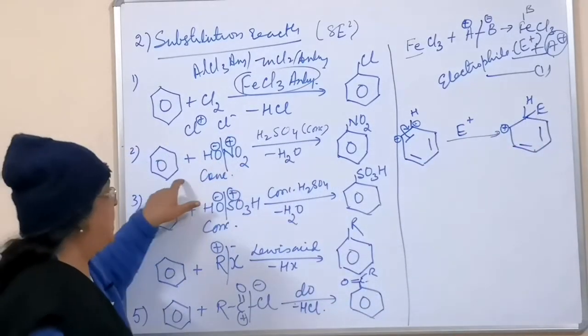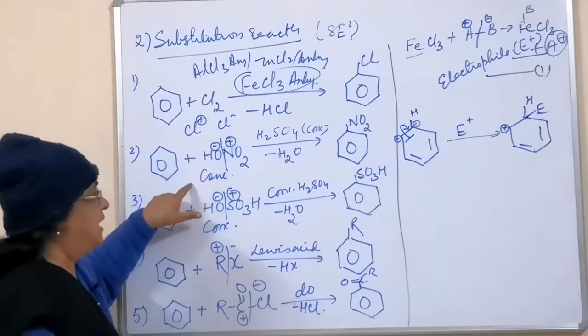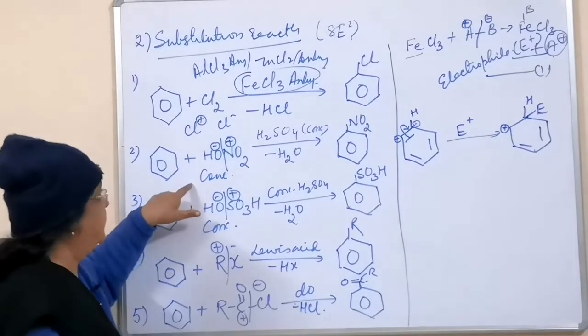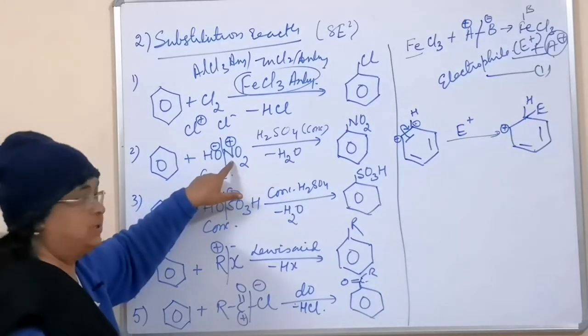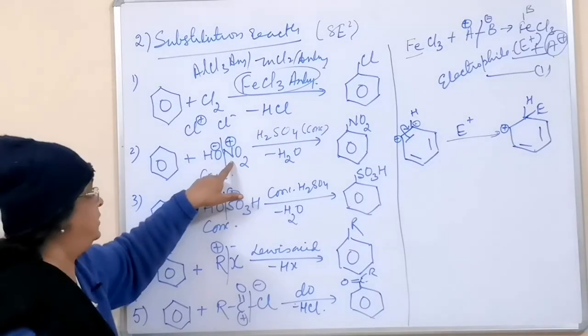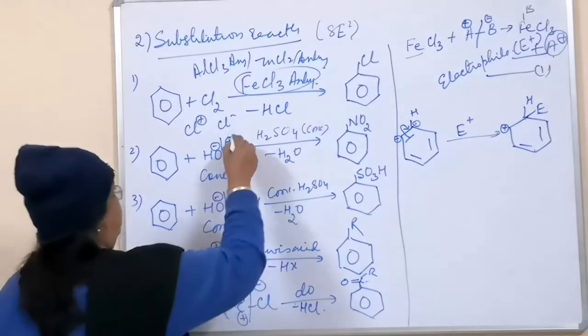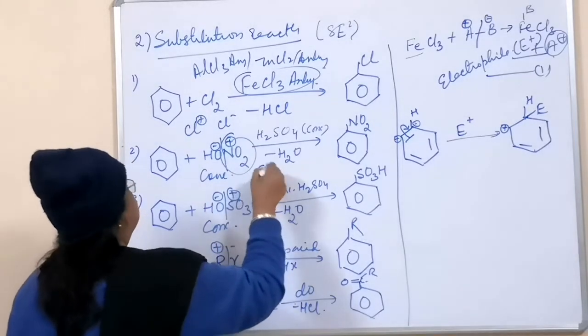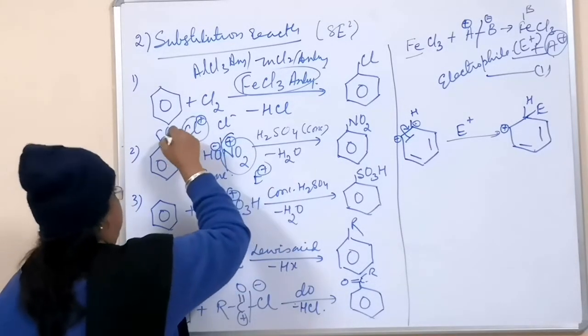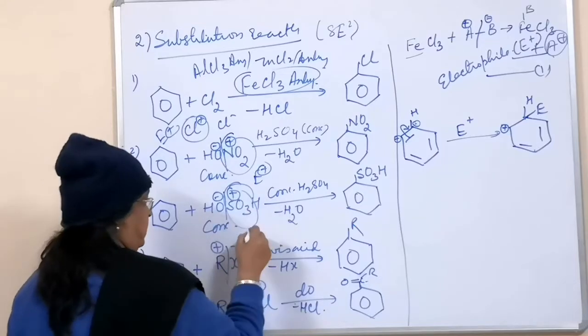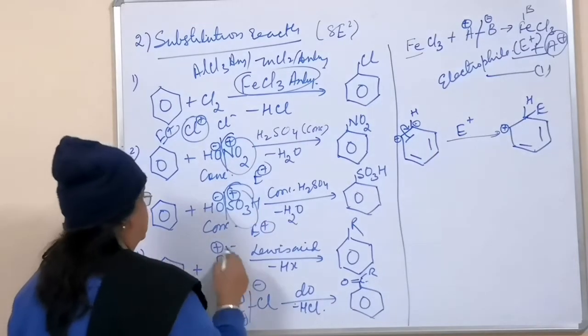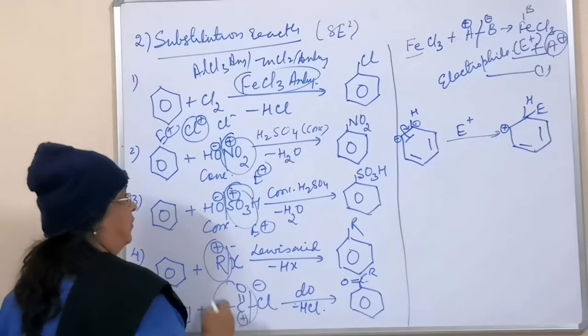If it is nitration, reaction with nitric acid is nitration, you know already. So nitronium ion, this also you know, electrophiles you have done earlier. Nitronium ion is the electrophile, this is E plus, this is also electrophile, E plus.